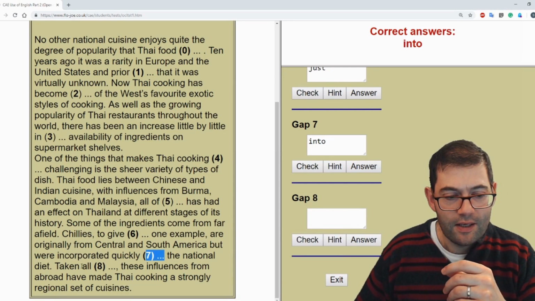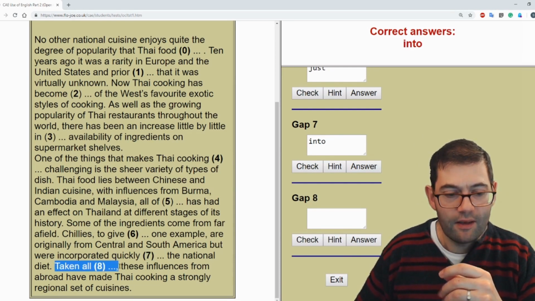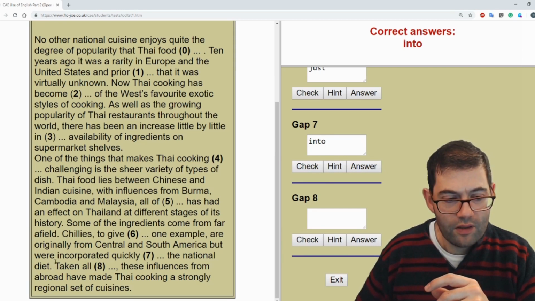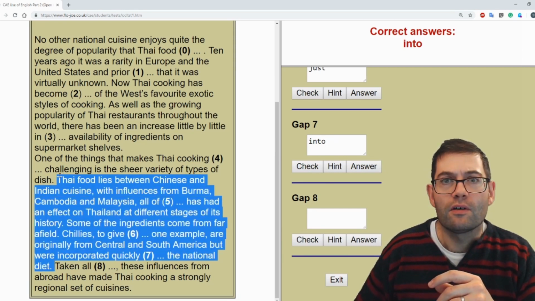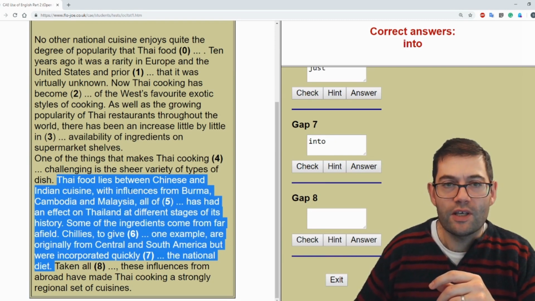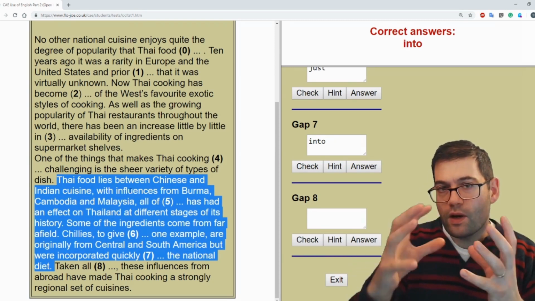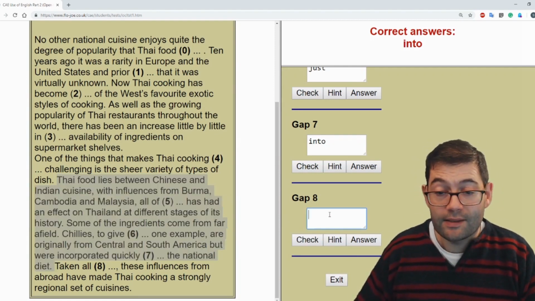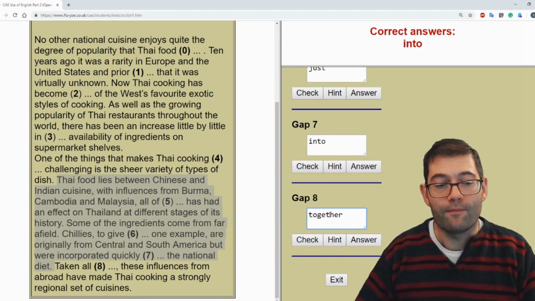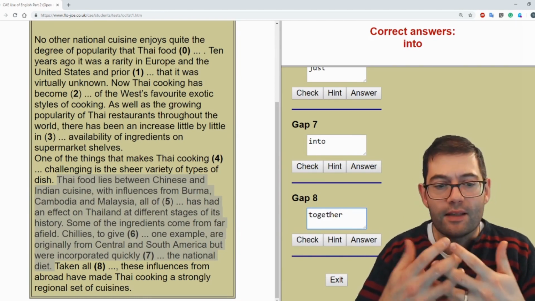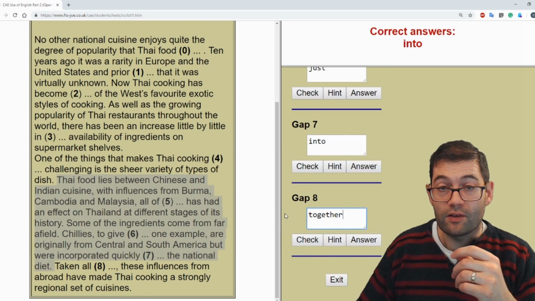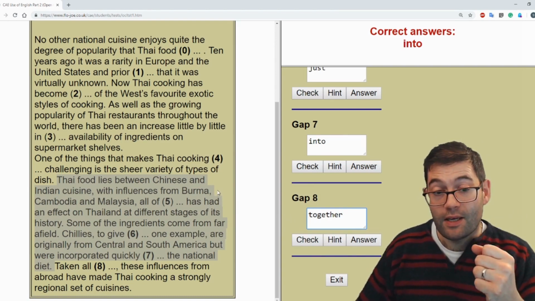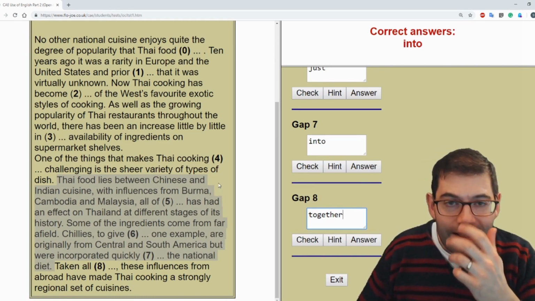The national diet. Taken all something, these influences. Now, these influences refer to everything that's been mentioned before. And what we've got to do is look at these together in one big group. And the word that we need to do that is together. Taken all together, these influences from abroad have made Thai cooking a strongly regional set of cuisines. And that's why I think the answers are the answers.